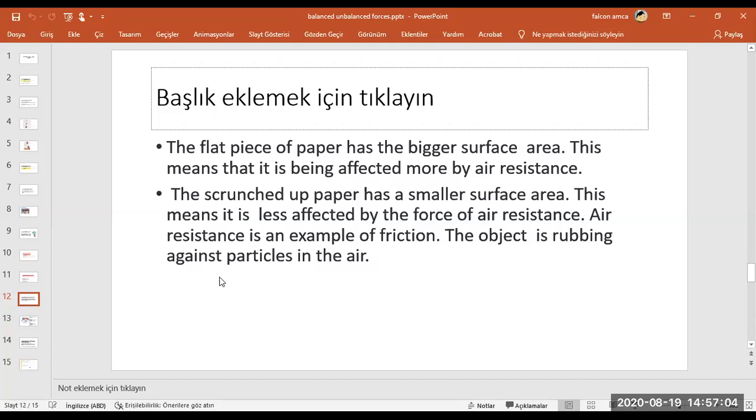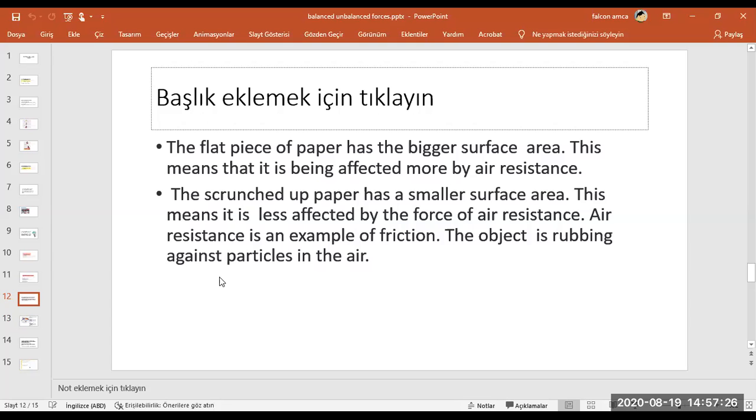You can test it at home. From the same height, if you drop them, which one falls down first and why? Let's think, or you can test it.